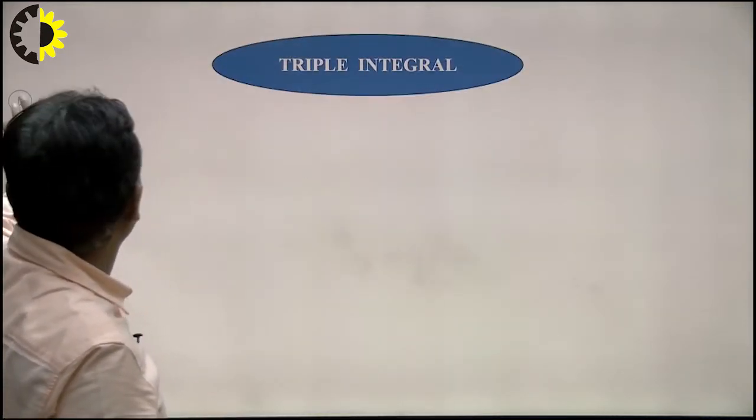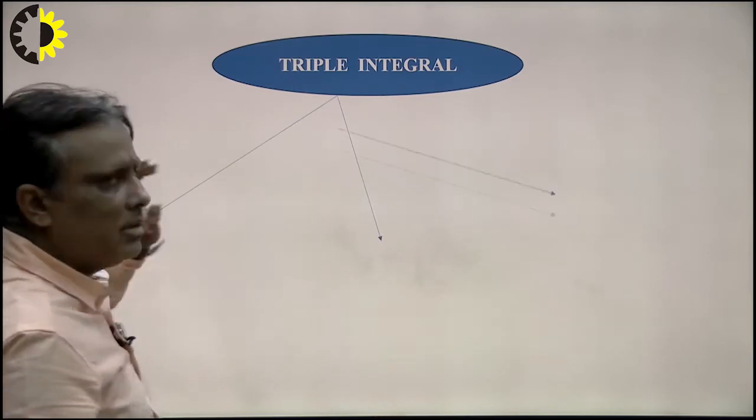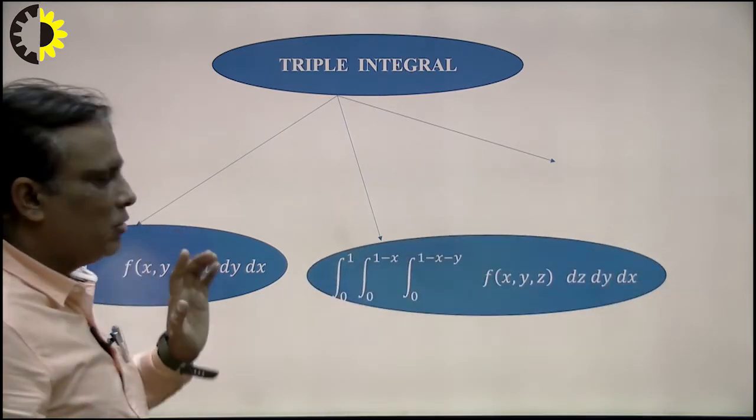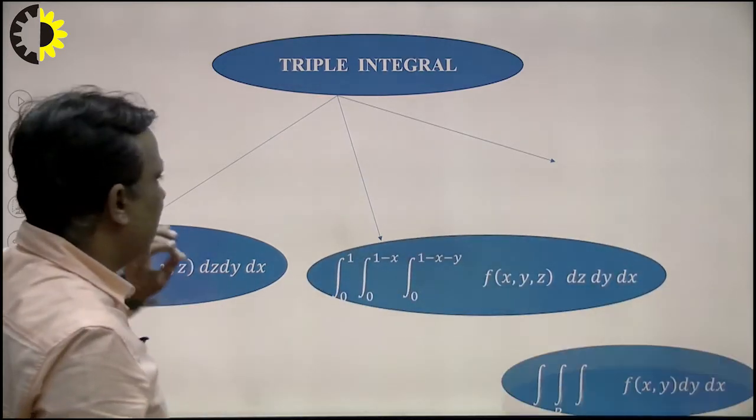So students, keep in mind when we solve such type of problem, first of all we see whether the problem is based on the constant integral part, or variable integral part, or region. So first of all see the problem carefully and then solve the problem. So what will be the conclusion here?